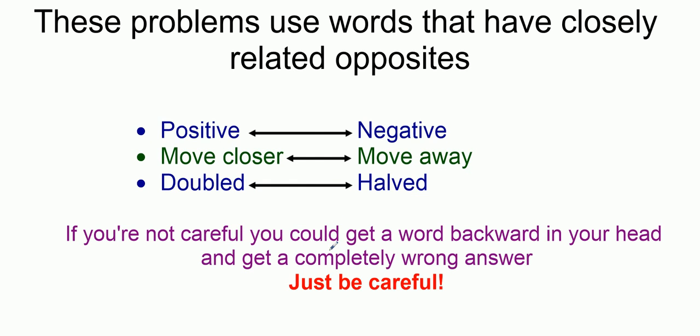So my only point here is these problems have words. They have closely related words that are opposite. You know, positive and negative are very similar in meaning, but they're opposite, aren't they? If you read a problem and rush and it says positive and you get in your head negative, you're going to get exactly the wrong answer, aren't you? Move closer, move further apart, doubled, halved. These are words that you could get backwards in your head. So I would suggest circling them, even drawing a small picture.